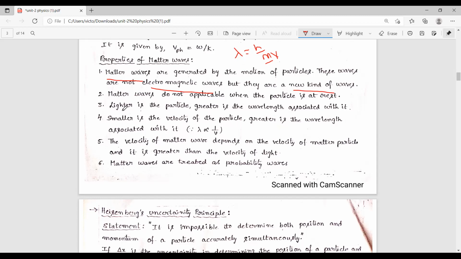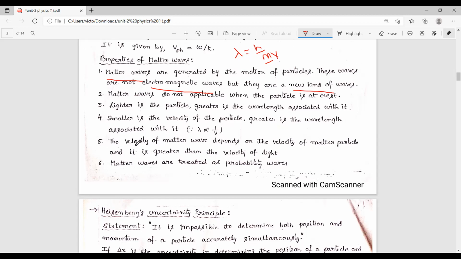That means the lighter the particle, the greater the wavelength. Similarly, the smaller the velocity of the particle, the greater the wavelength associated with it. Wavelength is inversely proportional to velocity, so if velocity is small, then wavelength is large.